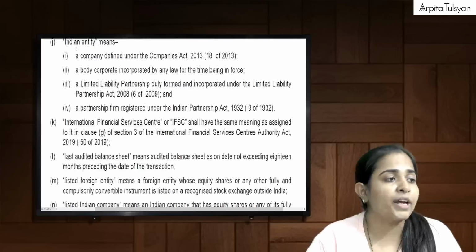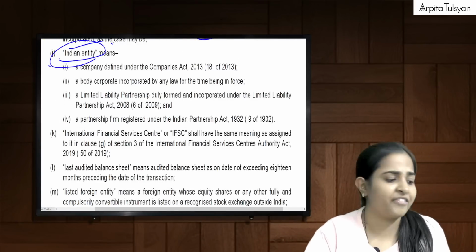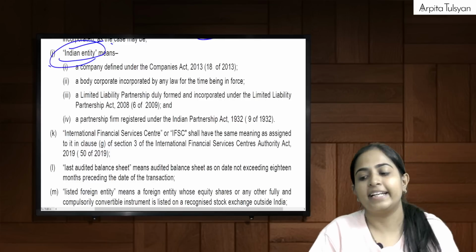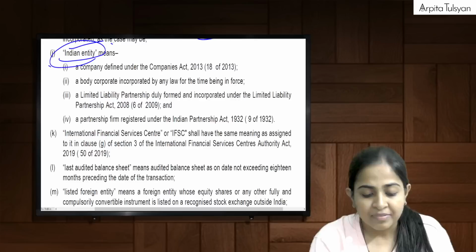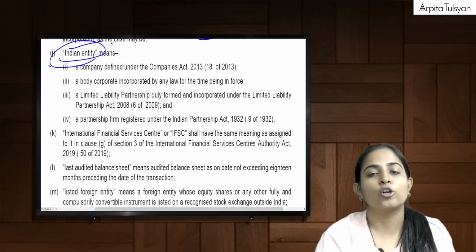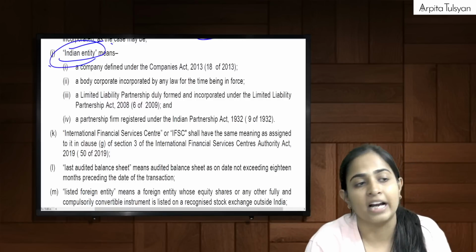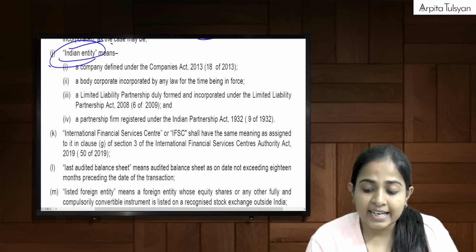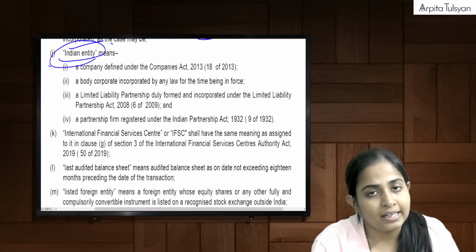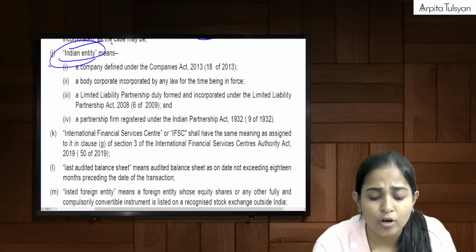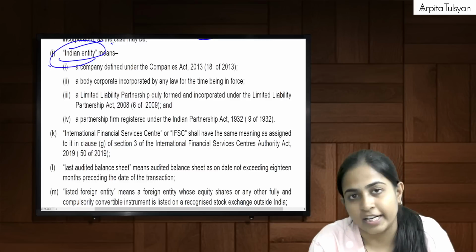Then going ahead to the next definition, that is Indian entity. We just did the definition of foreign entity, right? Now let's do Indian entity. Can you define Indian entity? Indian entity will include an Indian company incorporated here in India, or any company as per the Companies Act 2013. Then it will include a body corporate incorporated by any particular law here in India.